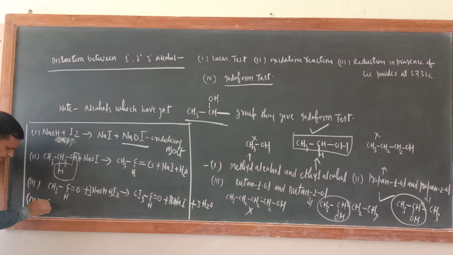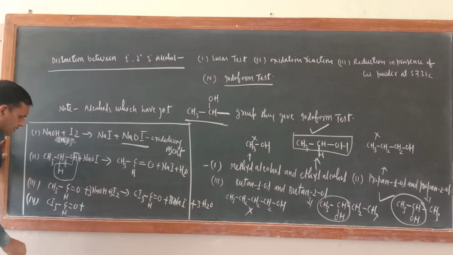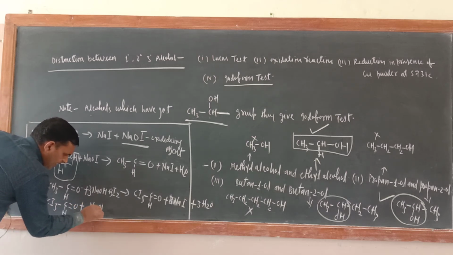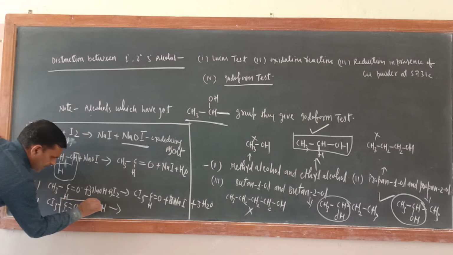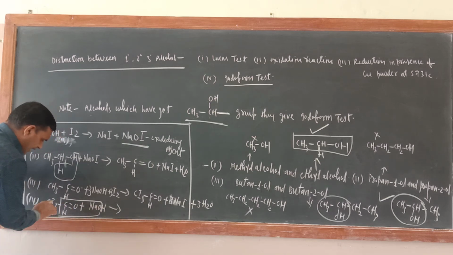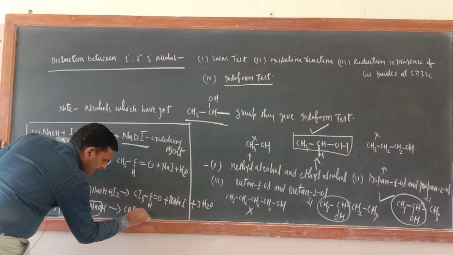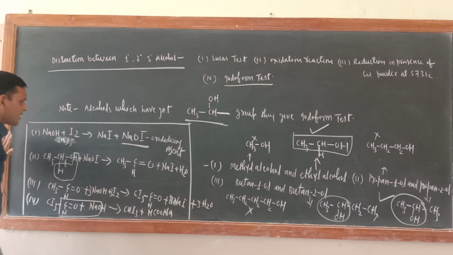Fourth one, CI3CH=O plus 1 NaOH. So just see, that much you remove: H and CI3. So CHI3 plus HCOONa. Okay. Check that all steps are balanced.